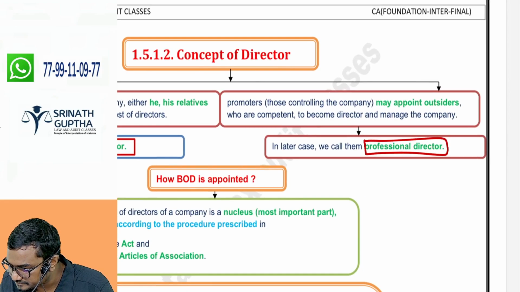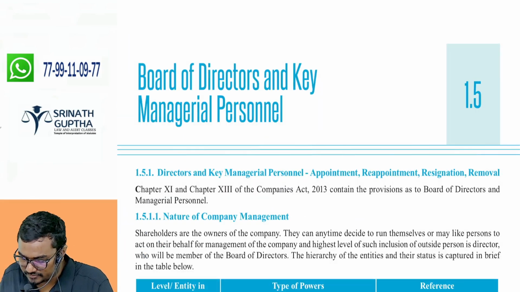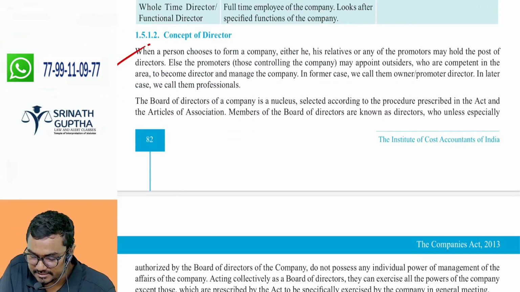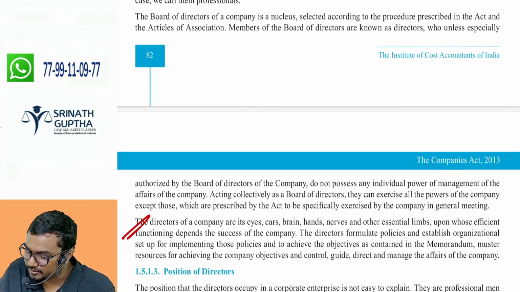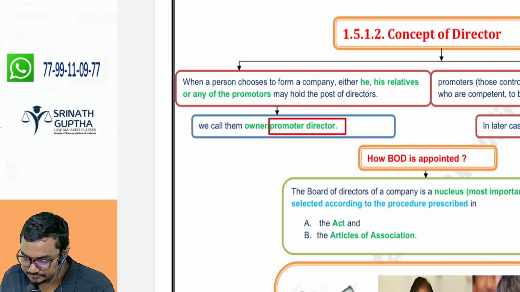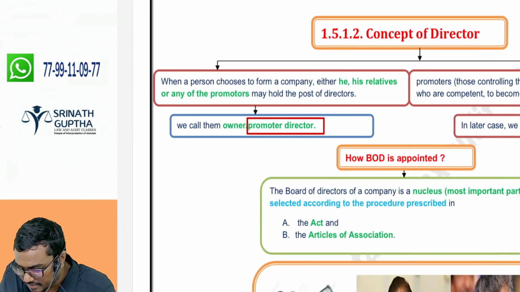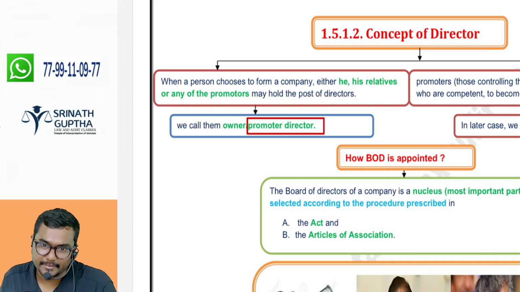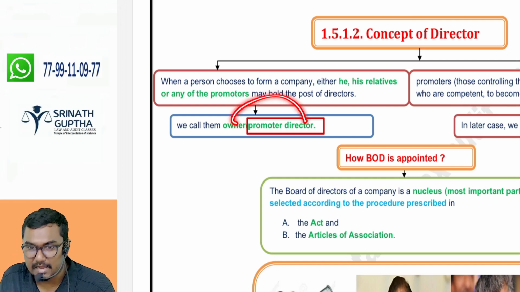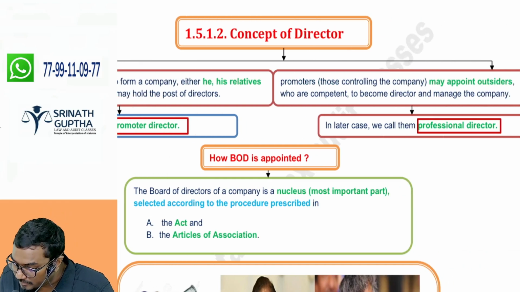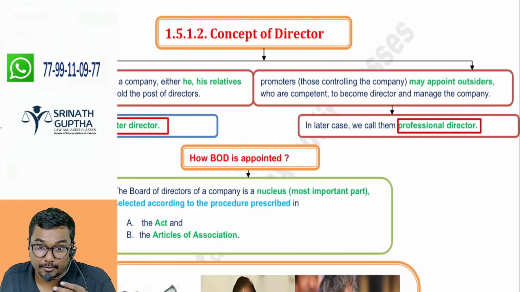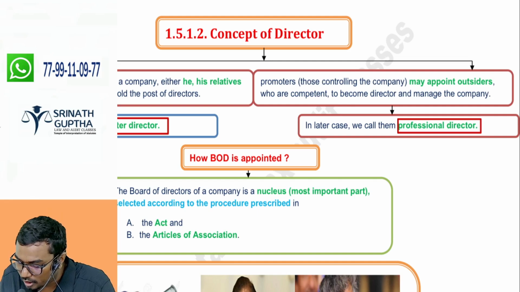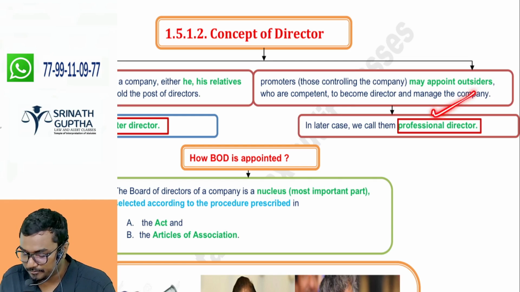Which director, beta? We are discussing exclusively from this material itself. Whatever is there, I made it into small easy charts. When a person chooses to form the company, either he, his relatives or any of the promoters may hold the post of director. I am forming the company, I am managing the company. I am called owner as director, promoter as director. Promoters may appoint outsiders, or professionals who are competent and eligible to become directors, to manage the company. These are called professional directors.